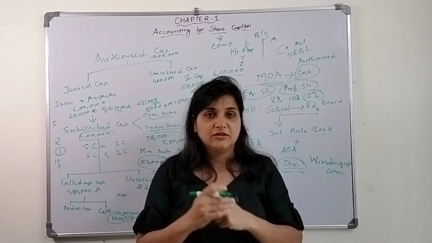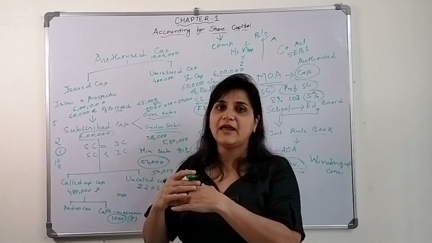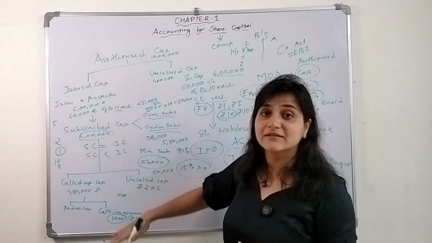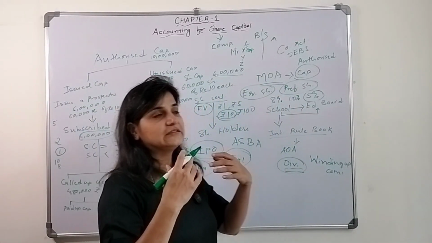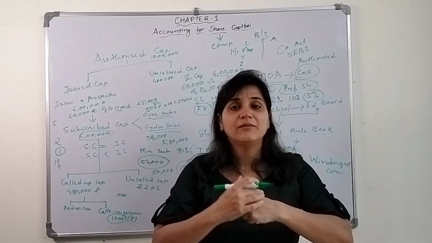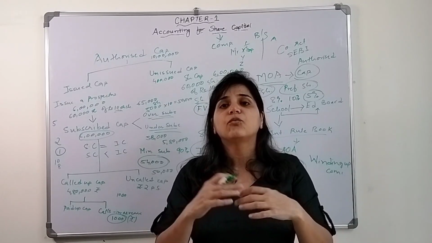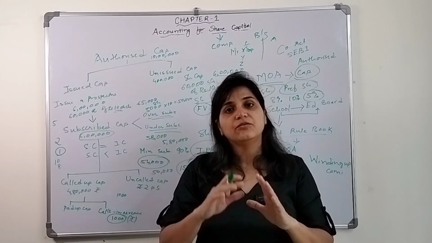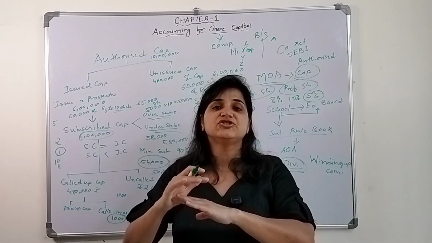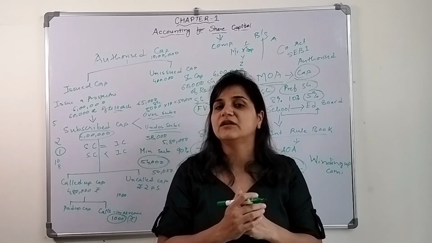In the next video, we will discuss the accounting entries when they call for all these amounts. I want to tell you what the application money and allotment money will be, and what the journal entries for that will be. So in the next video we will take the journal entries when they ask for money, and we will also take one more illustration related to that.